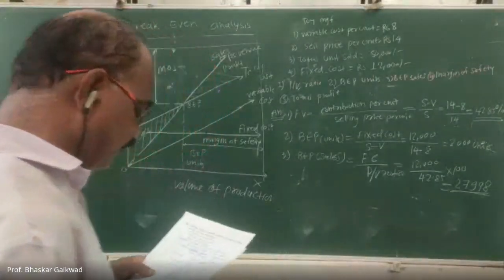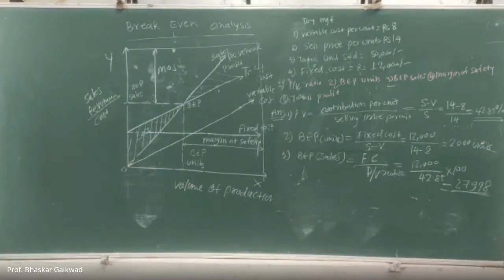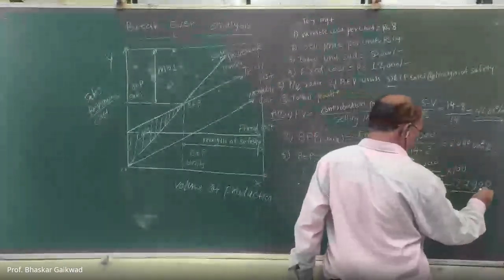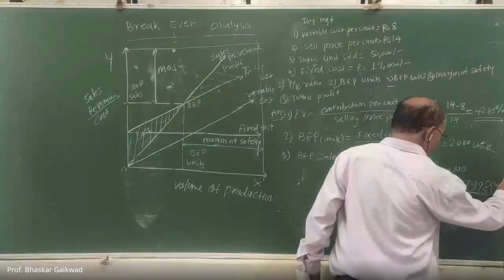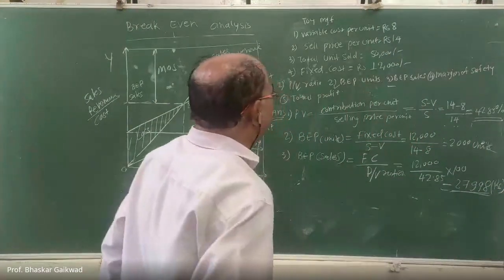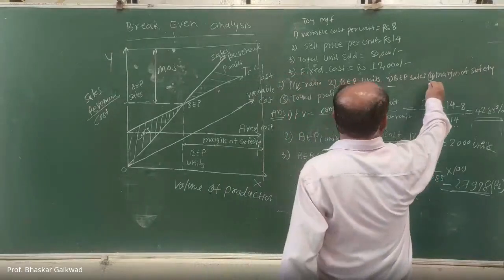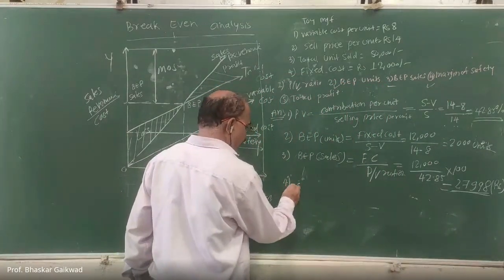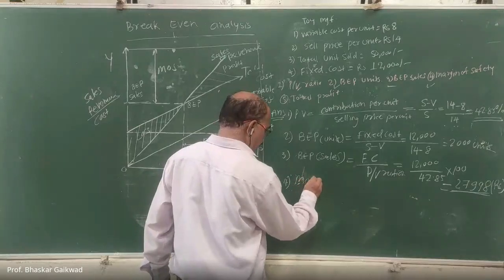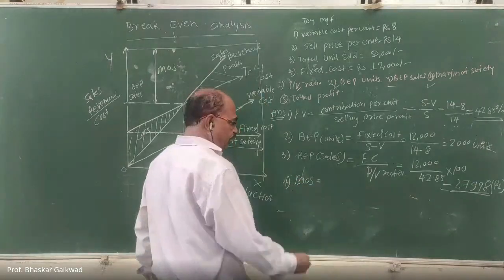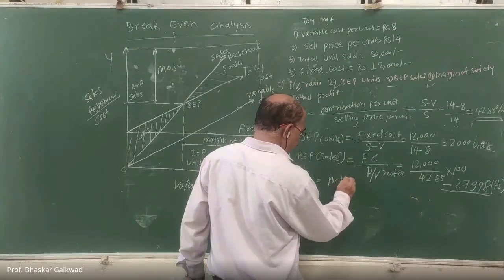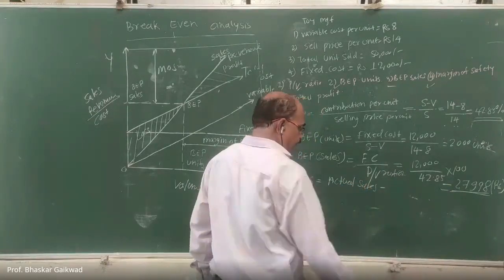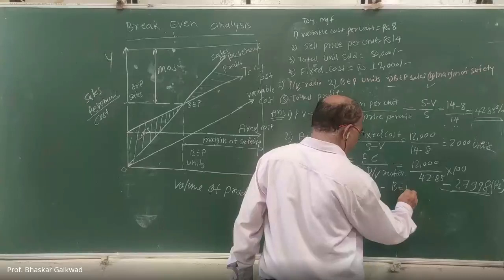But this sales will always be in rupees, because here it is quantity and here this sales will be in rupees. Okay. Now this is over. Now next is margin of safety. So what is the formula for margin of safety? MOS is actual sales minus break-even point sales.